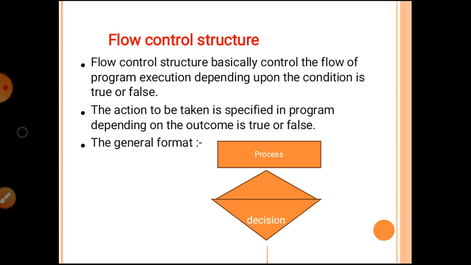The general format of a flow control structure is process, decision, and arrow. The process, the rectangle, shows a normal code statement having one input as well as one output. The diamond shape shows a decision, a condition block having one input and two or more potential outputs. The arrows show the direction of the execution flow of the program.